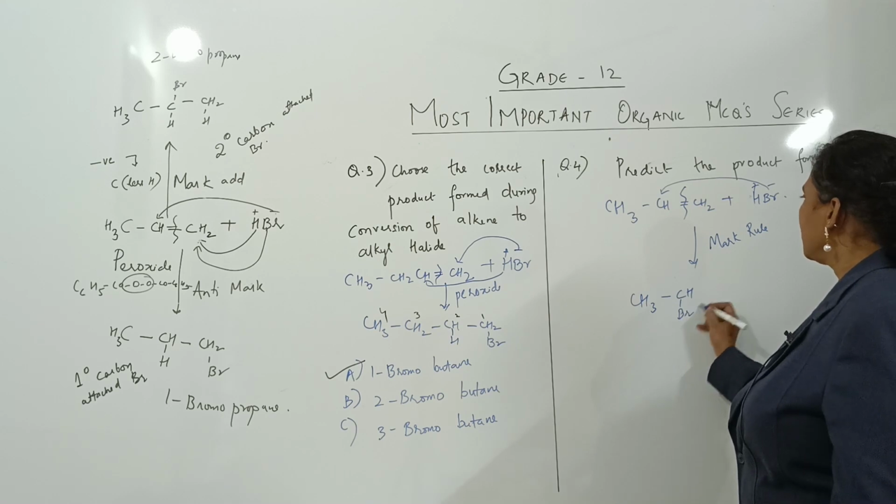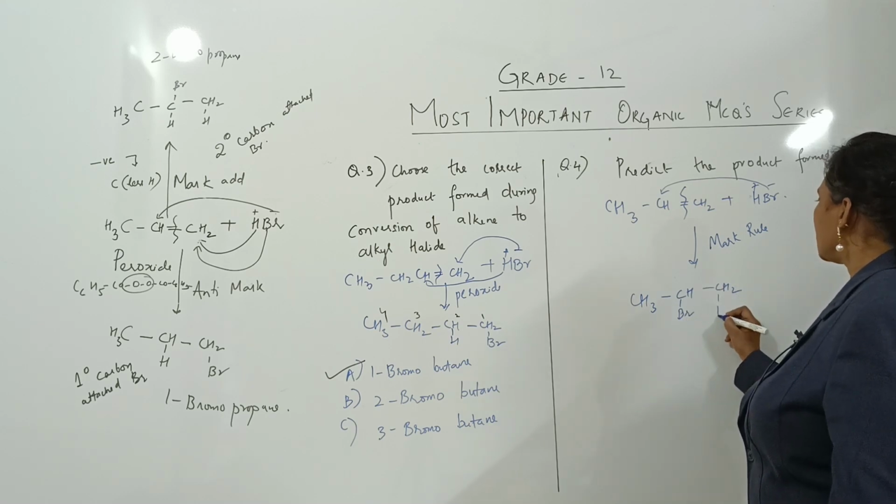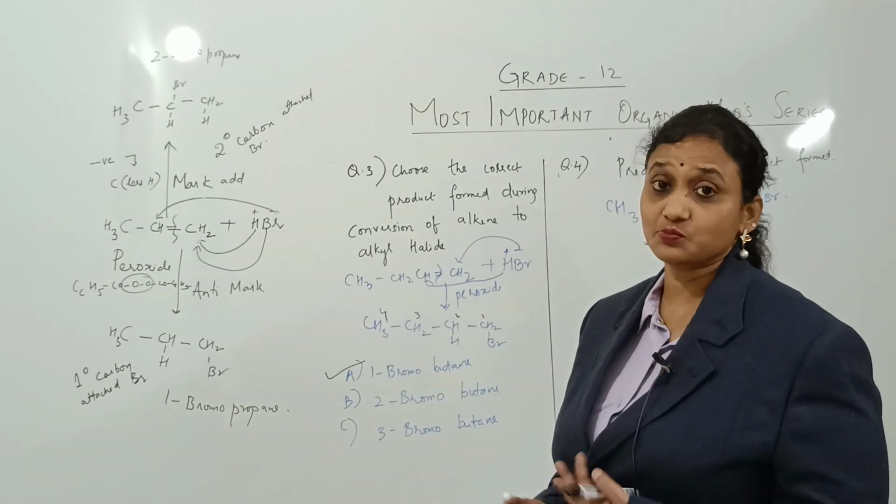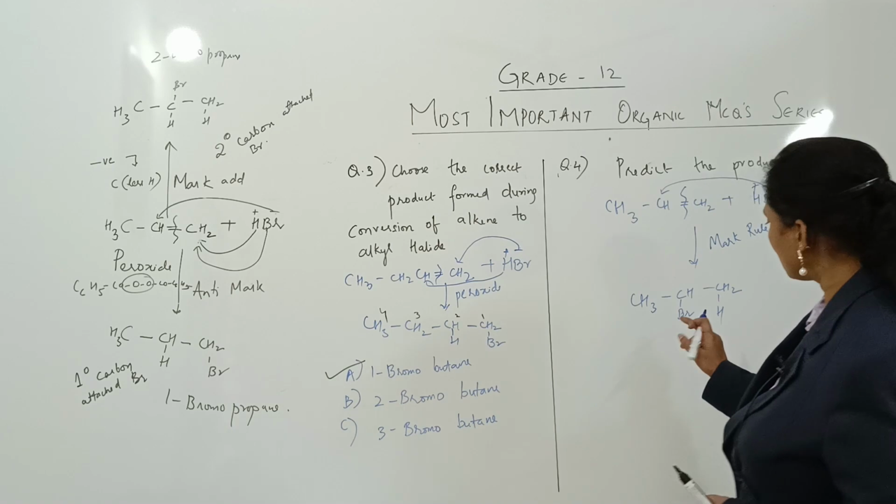H, this is Br, this is a single bond. This is CH2, this is H. See here, what is this carbocation? Secondary carbocation. That's more stable than primary, correct? So what am I getting?